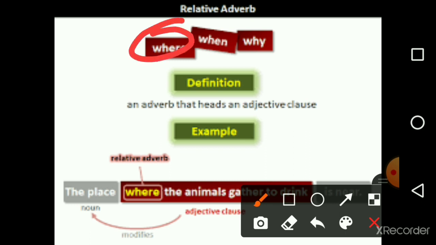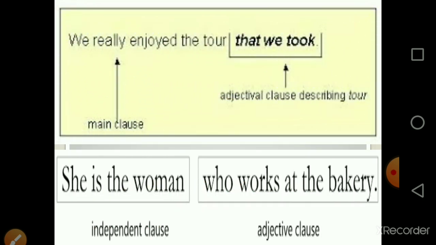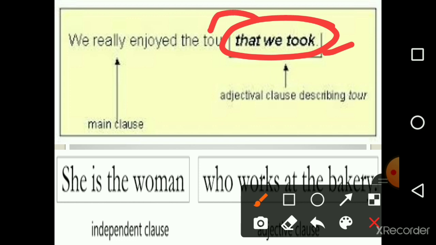When we use where, when or why, an adverb that has an adjective clause. For example, the place where the animals gather to drink is there. So this is describing the place. We really enjoyed the tour that we took. Now this is describing the tour. Okay? She is the woman who works at the bakery. Now description of woman is there.